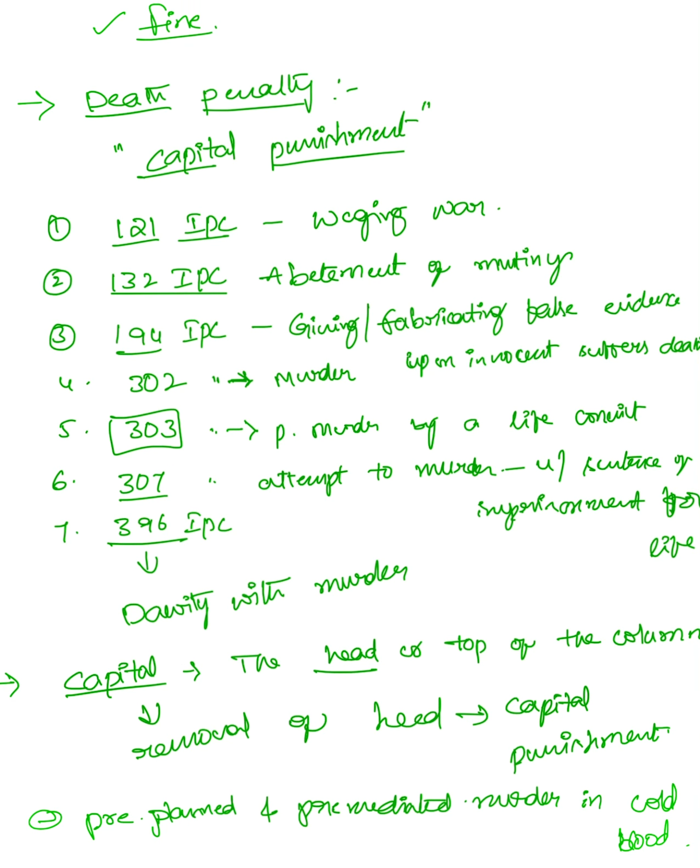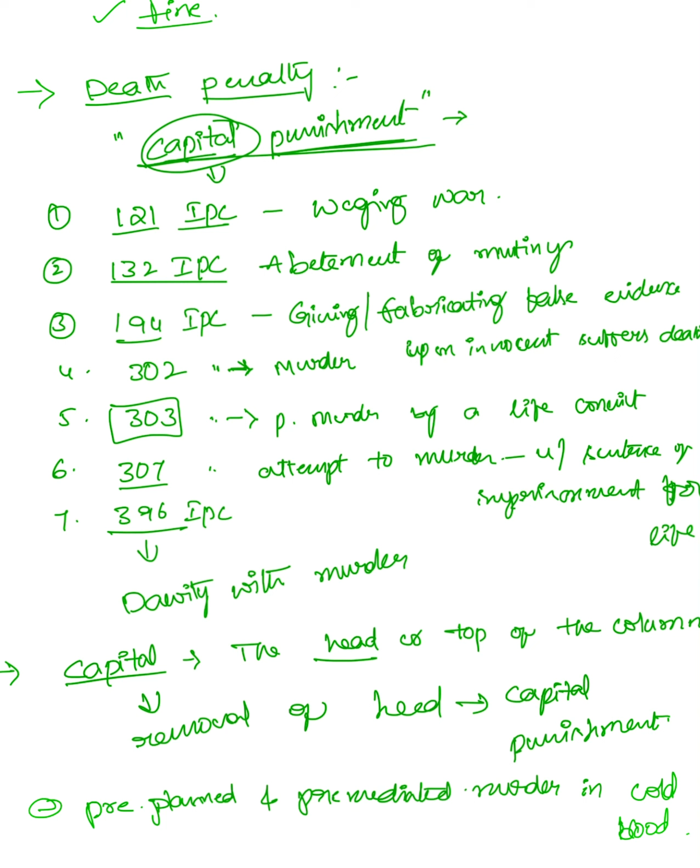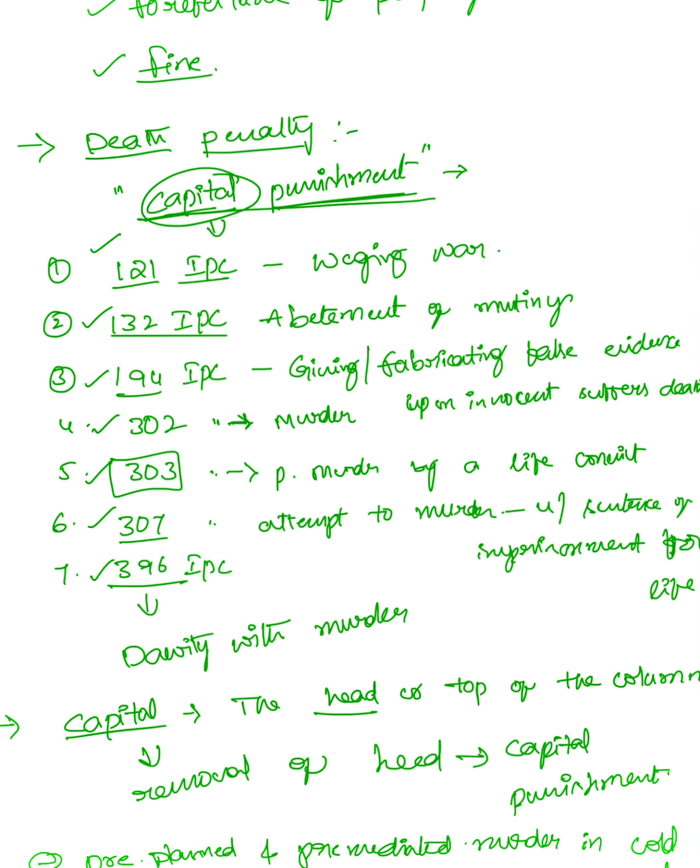Death penalty. We can call the death penalty a capital punishment. Here capital means head or top of the column. The capital punishment is the removal of head. The sections under IPC are 121, 132, 194, 302, 303, 307 and 396. In these sections, the death penalty will be imposed on the accused.